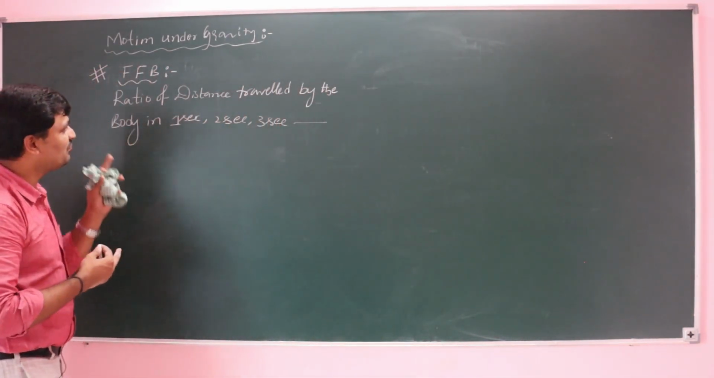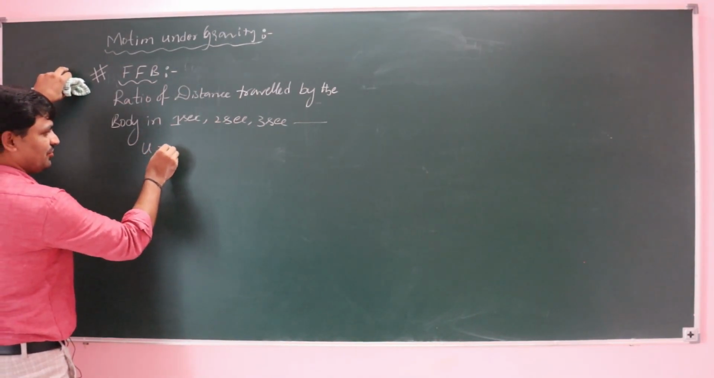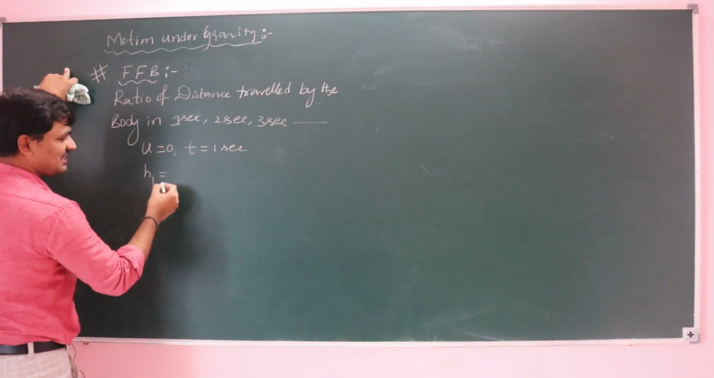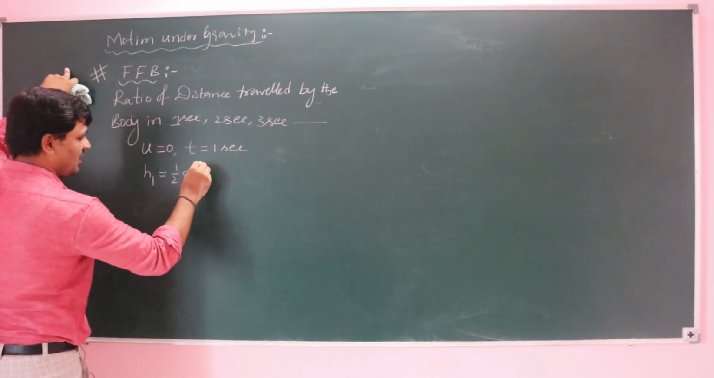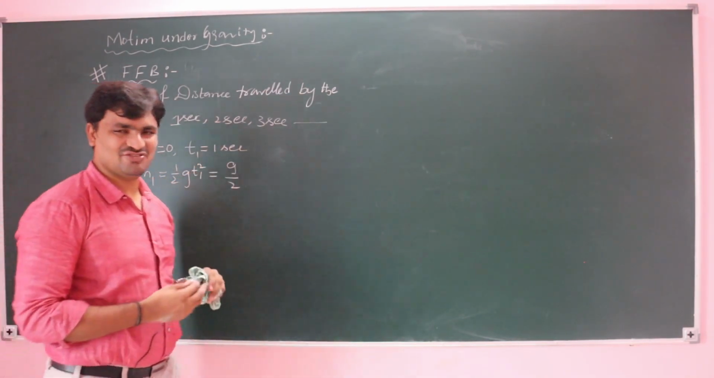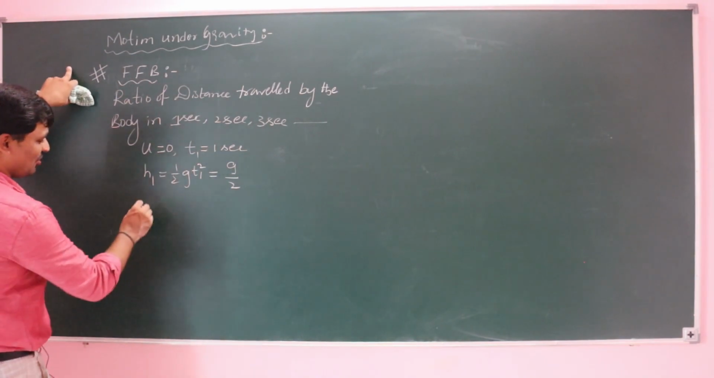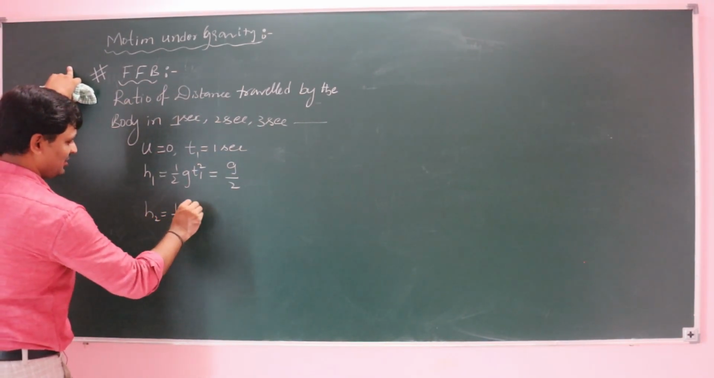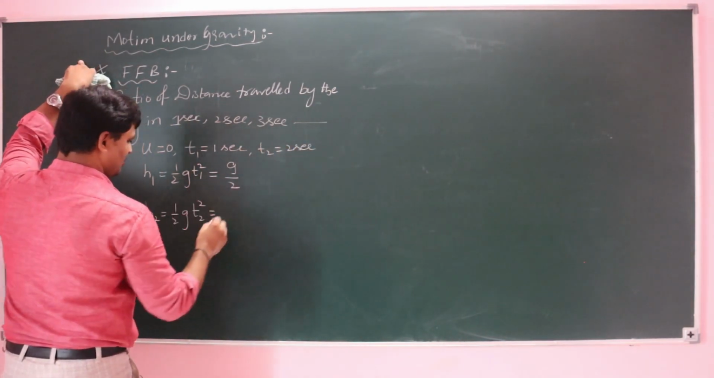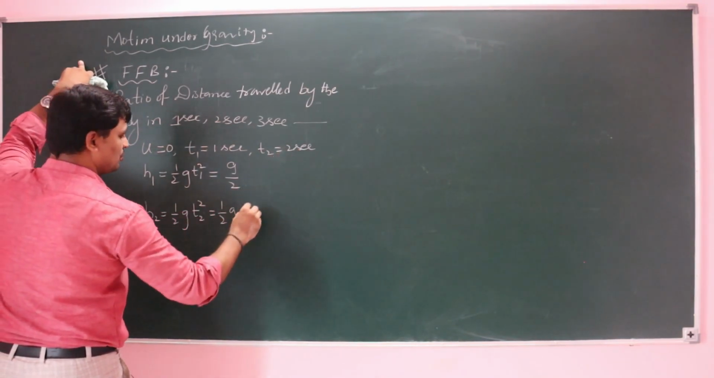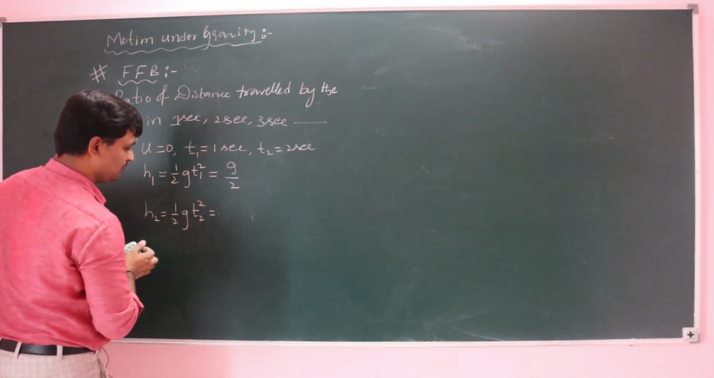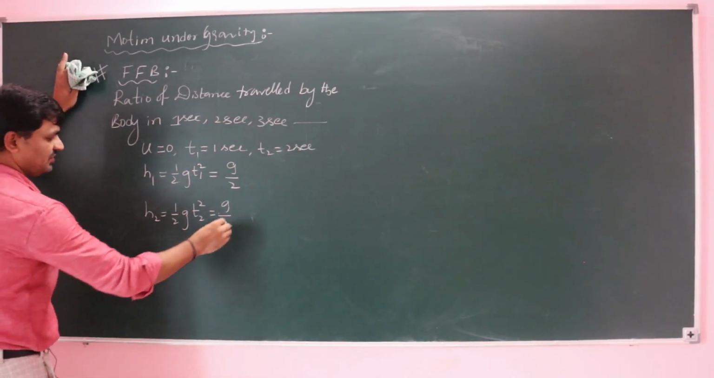Freely falling body means its initial velocity is 0. First take 1 second. In 1 second, the displacement is h1, which is equal to half g t1 square, that is g by 2. In 2 seconds, h2 is half g t2 square, which is half g into 2 square, that is g by 2 into 4.